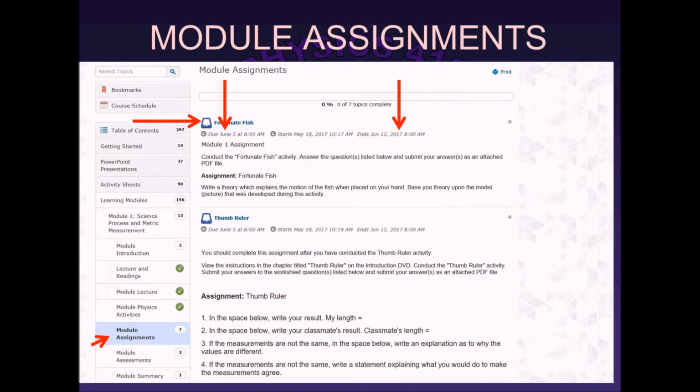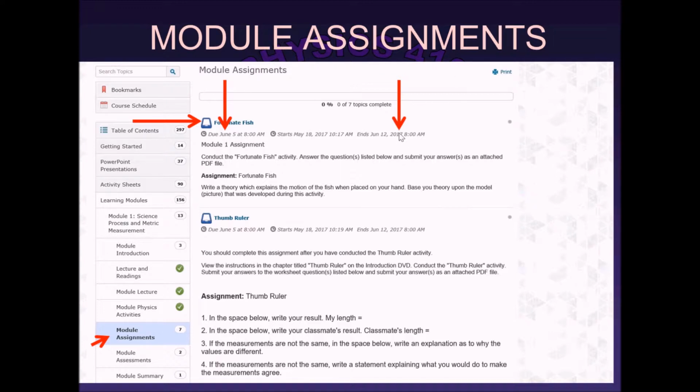The next thing I'm going to do is another video telling you how to do Dropbox. But what you've got to realize is that what you submit is answers to these questions, not the information that's on the PDF file that we call the activity sheet. That gets done later, okay? So this one tells you, by the way, when it's due, okay? That's the date that's on the timeline, 8 o'clock the morning of the Monday, Tuesday, and Wednesday of each week when we discuss the information.